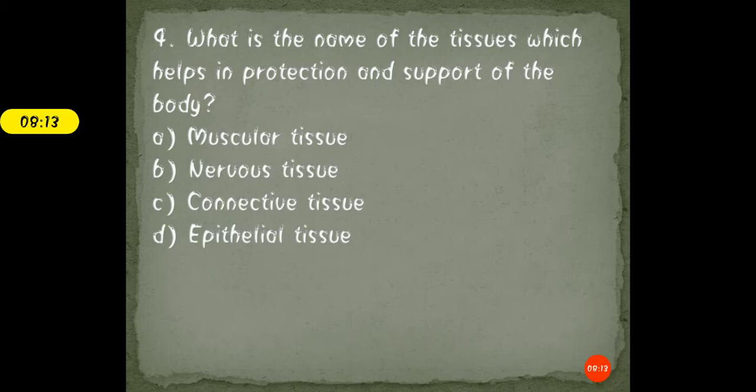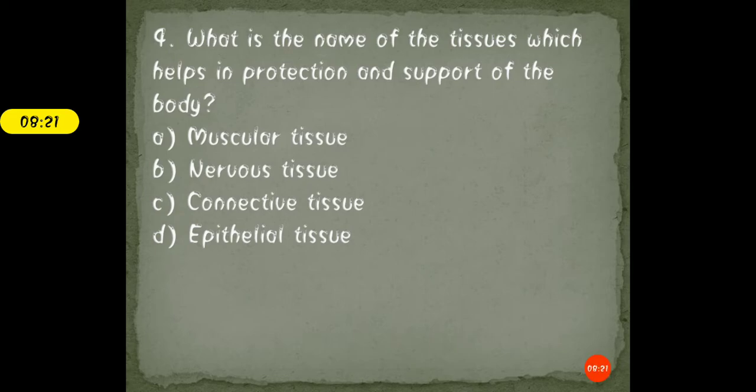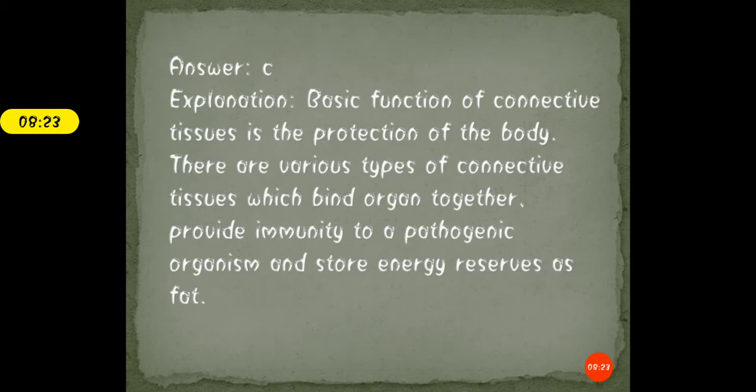Okay, so the correct answer for this question is option C. Option C is connective tissue. Okay, so basically what should be the explanation? Basic function of the connective tissue is the protection of the body. Students, you are all aware of the types of tissues that are present in the human body. Okay, so this is a basic function of connective tissue, that it provides protection.